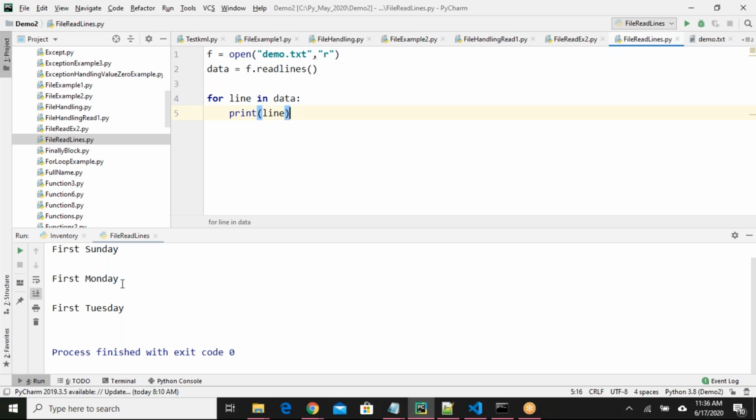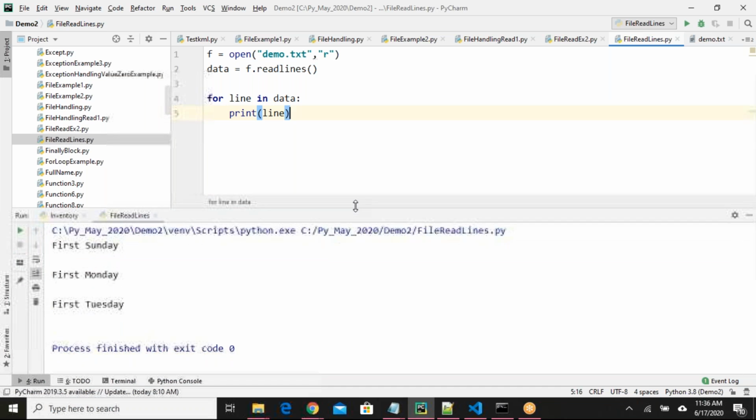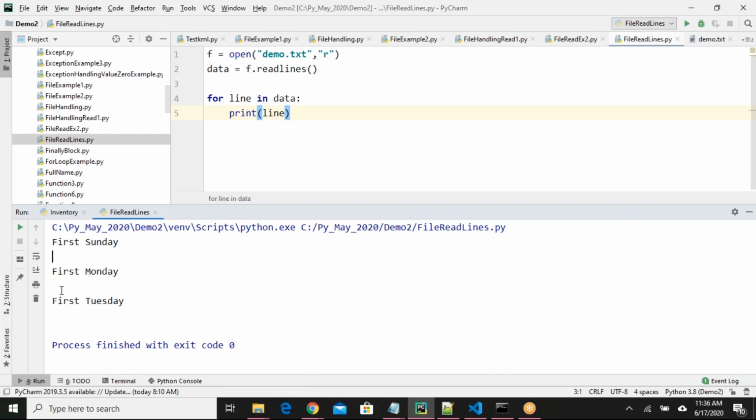First Sunday, first Monday, first Tuesday. Why am I getting extra new line characters? Can anyone guess? So it's because it reads every line, right? After it prints, the cursor goes to the next line automatically, and on top of that, you're giving print also. That's why it's a double new line.